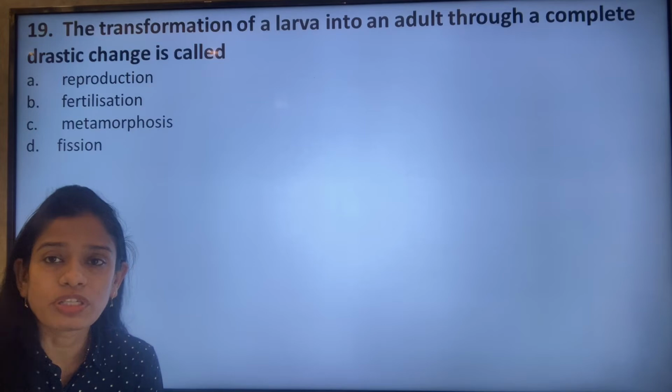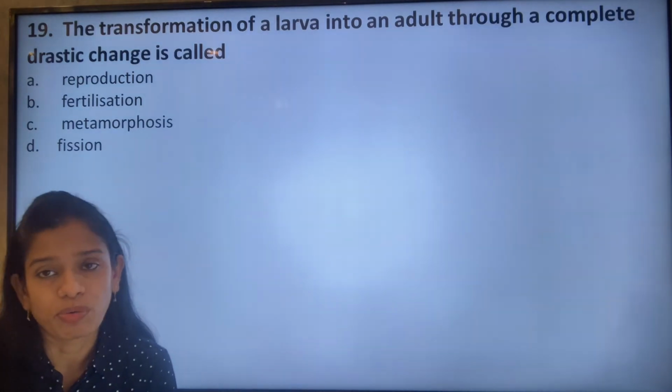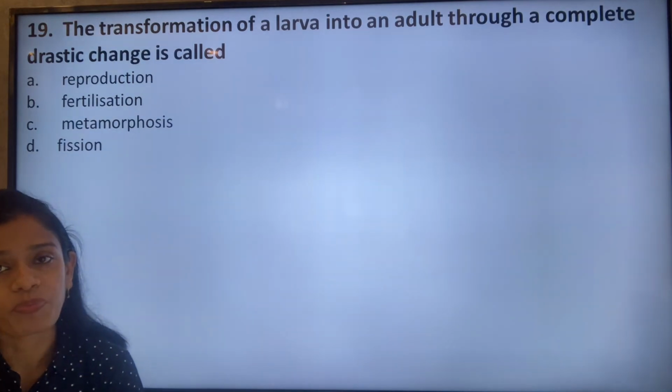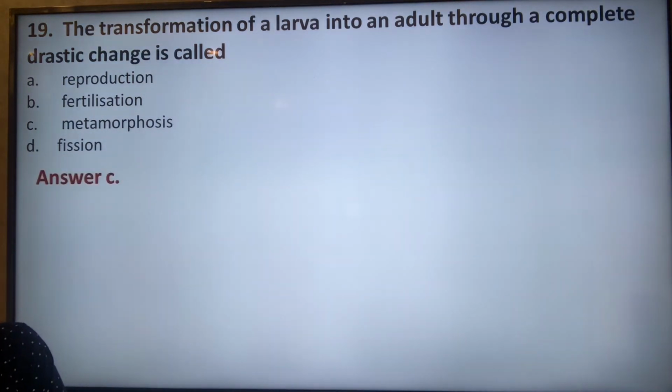It is known as the process of metamorphosis which brings about this change. Even in the frogs, even you will find it in the silkworm. Answer C is the correct option.